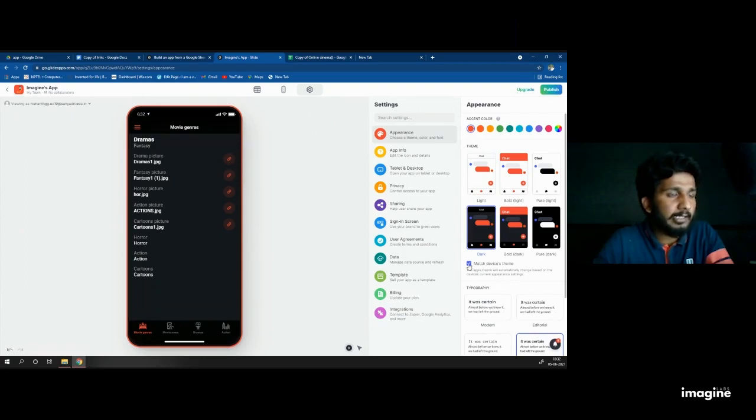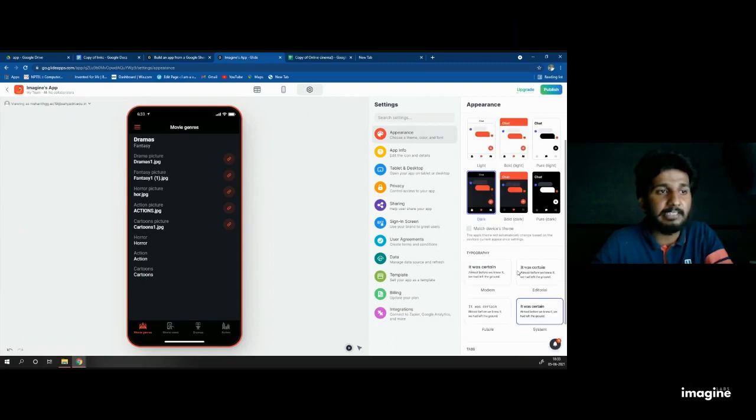Choose icon. It's showing match device theme. I don't want to match the device theme. If your phone is in dark mode according to your settings, its theme changes according to the phone settings if you enable match device theme. So I am disabling the match device theme so that whatever I design here looks similar in your app.